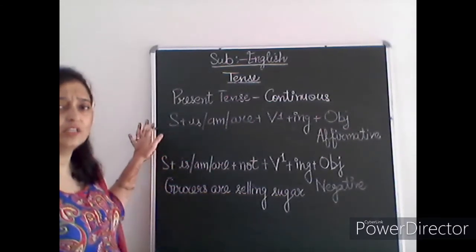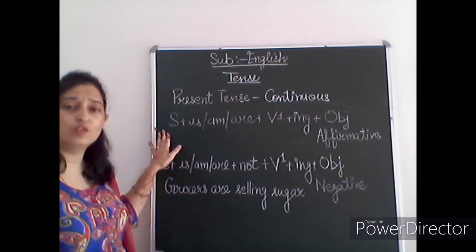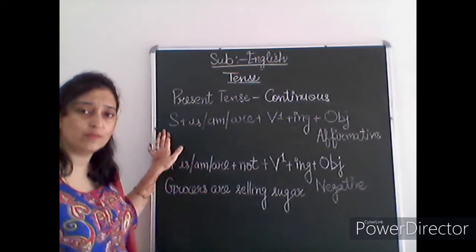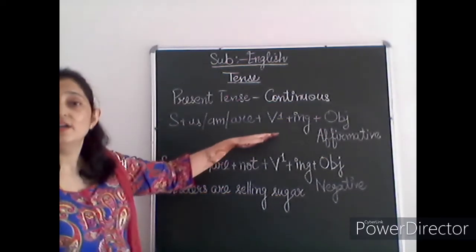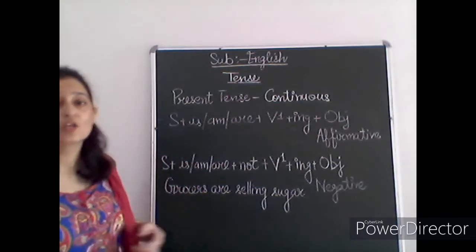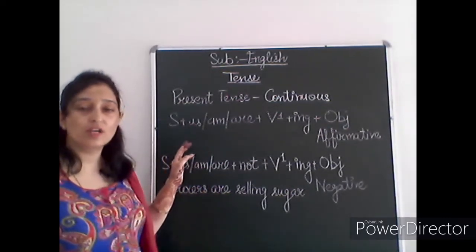If you write Ronak at the place of the subject, then Ronak will be the same in the present and the past and the future. So this is the area where we will always get different types of changes. So see, now we are going to discuss the present continuous category.